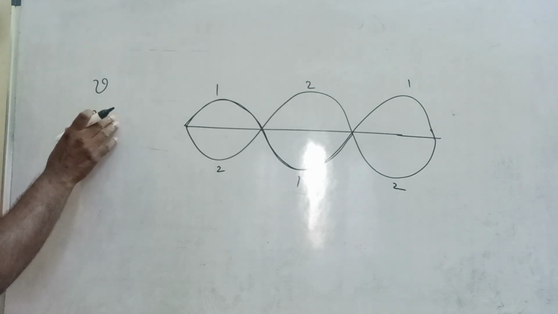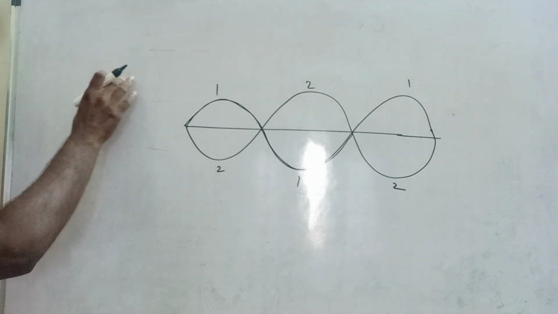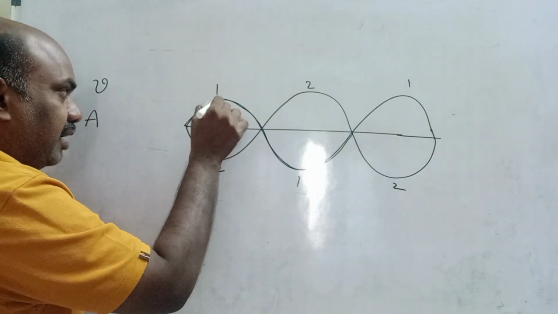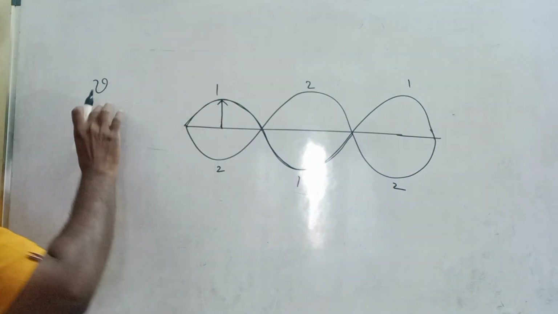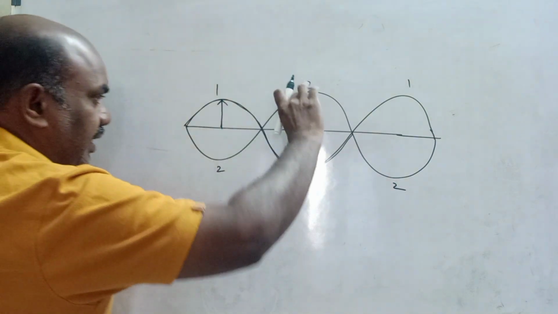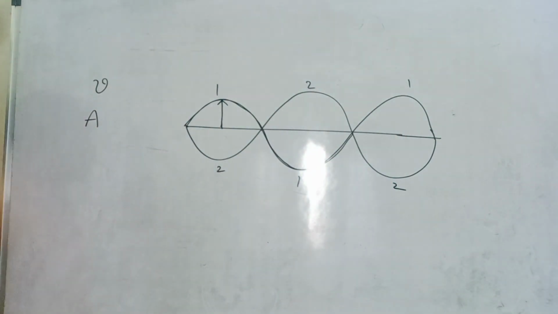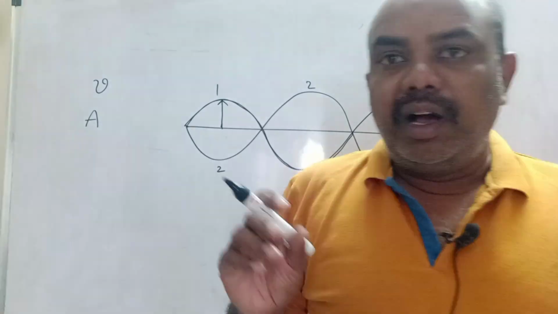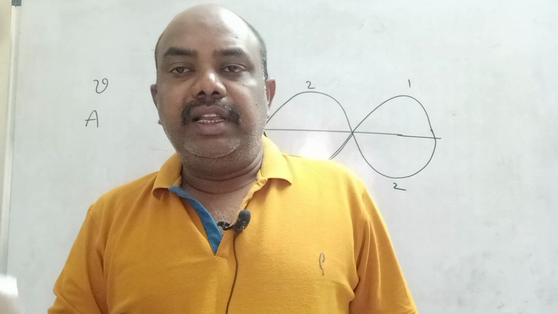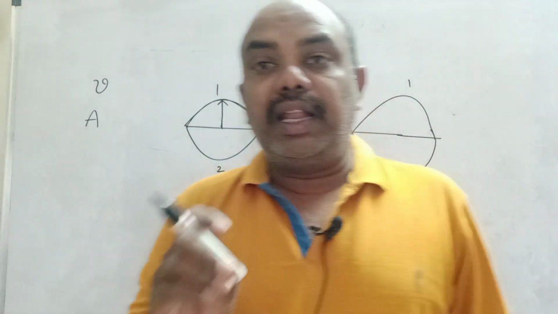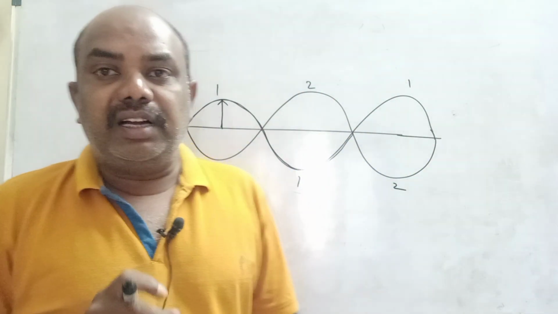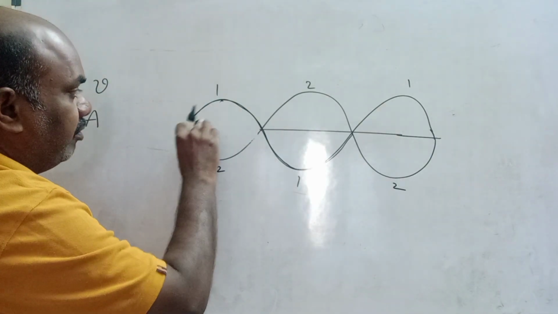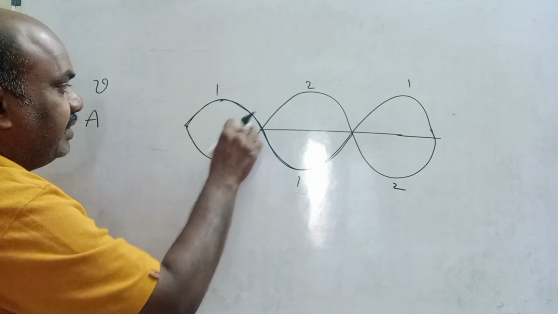So here the amplitude is the same, and the frequency, the number of waves produced per second, is the same. Amplitude is the distance from the mean position to the maximum height of the particle. The amplitudes here and here are the same. When the frequency is the same and the amplitude is the same, and two waves are produced in the same medium, in opposite directions along the same path, this is called a stationary wave. Here particles can move very freely because a lot of space is there.